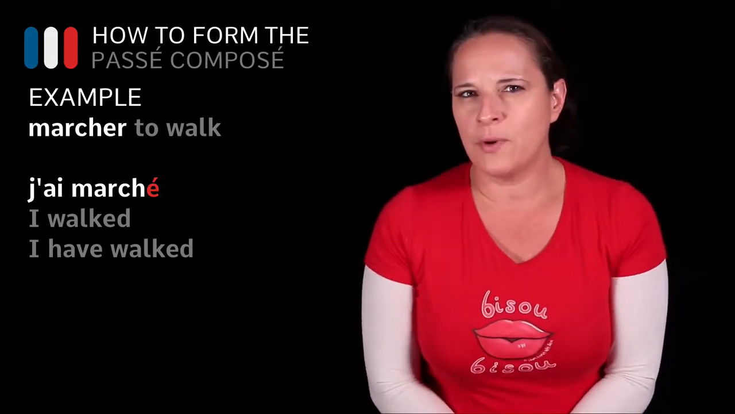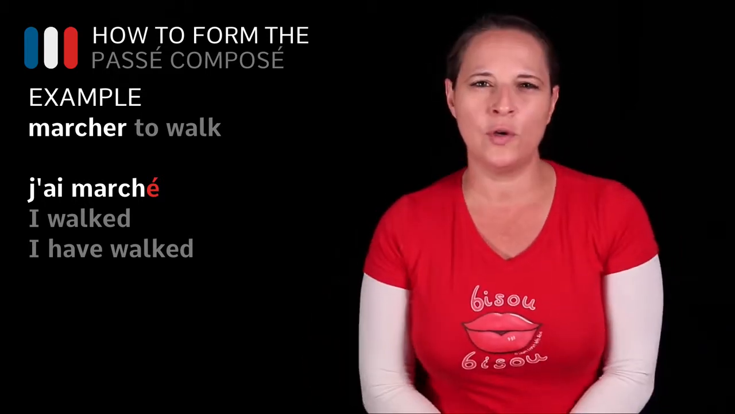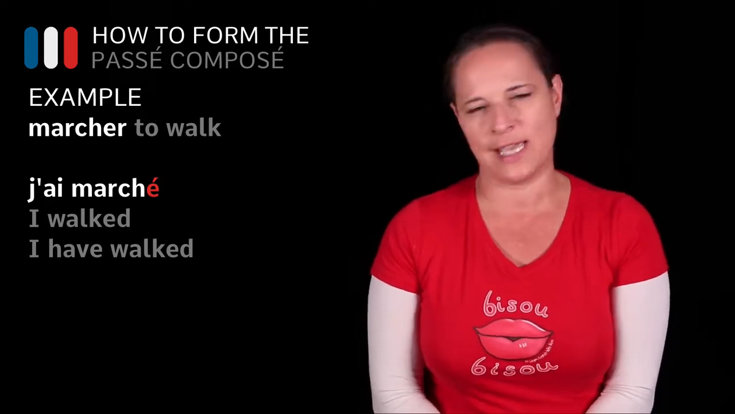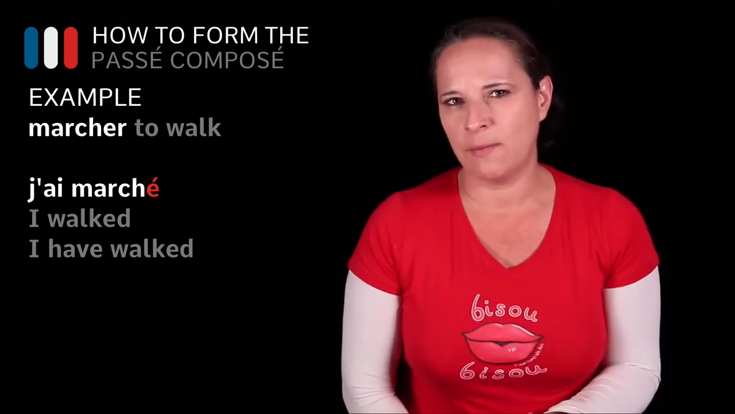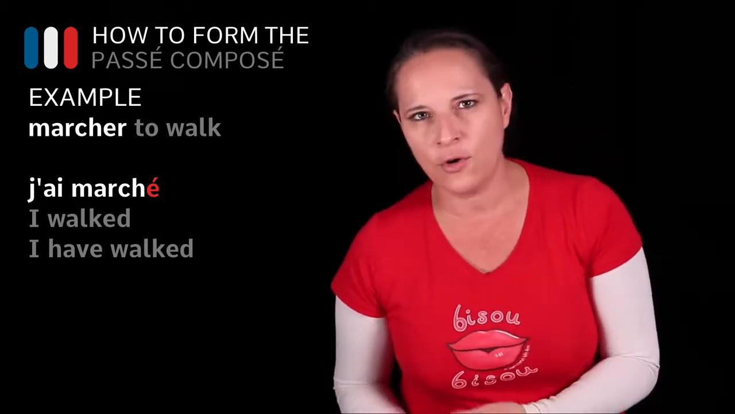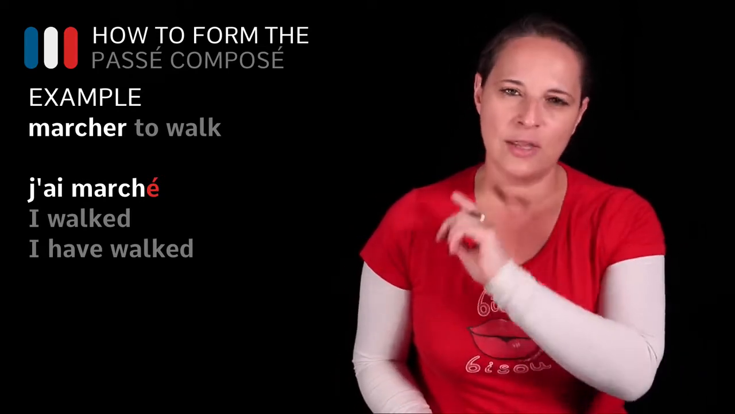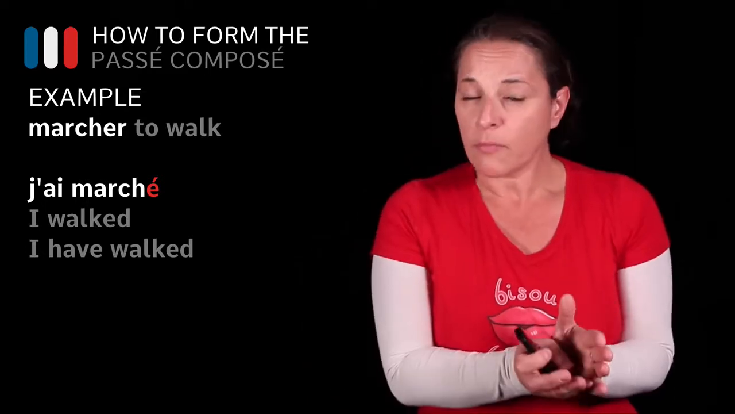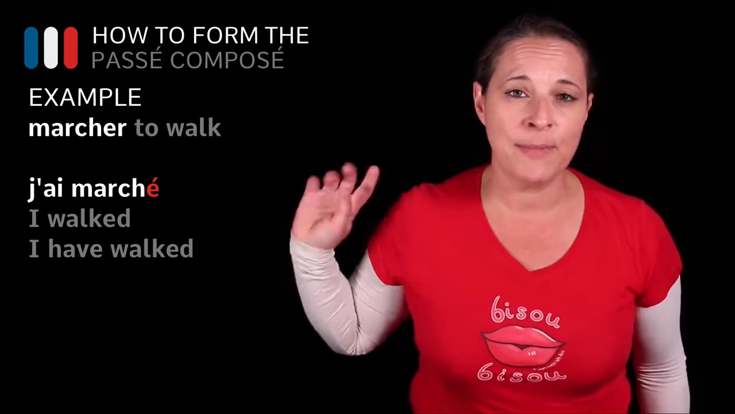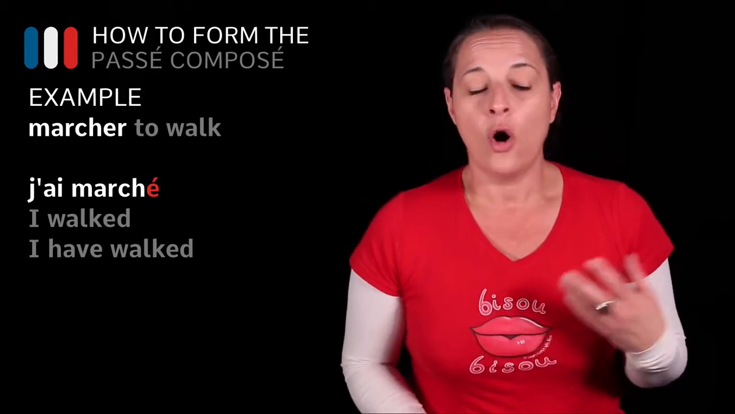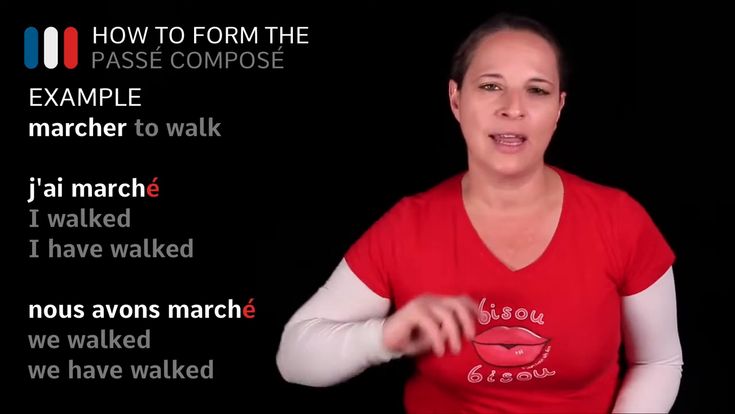Now, it is important to remember that the ending of the past participle will depend on the auxiliary verb you used to form the passé composé. So, with the auxiliary verb avoir, the ending is the same regardless of the gender or number of the subject, okay? So it will always be É with an accent. So when you say, I have walked, it would be j'ai marché. So it still remains É with an accent. Or if you wanted to say, we have walked, marché with the É and an accent.